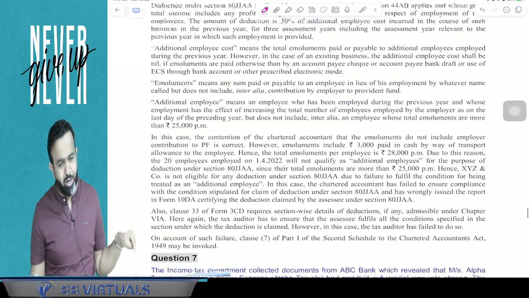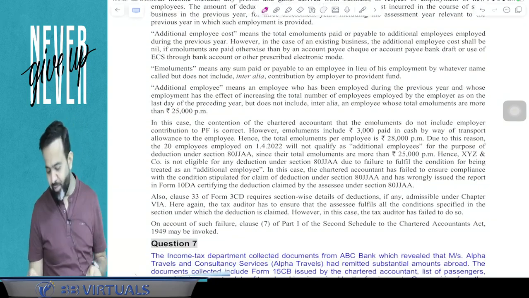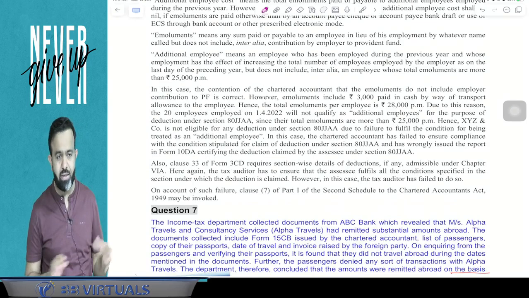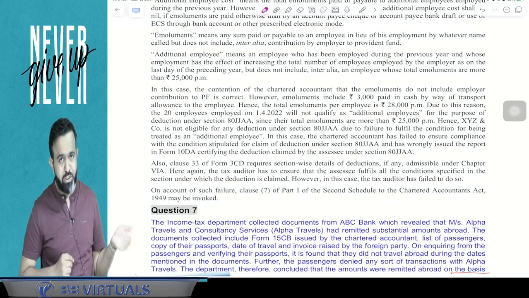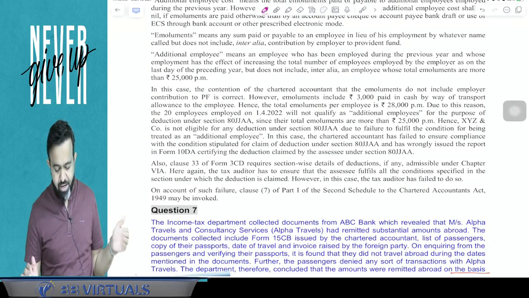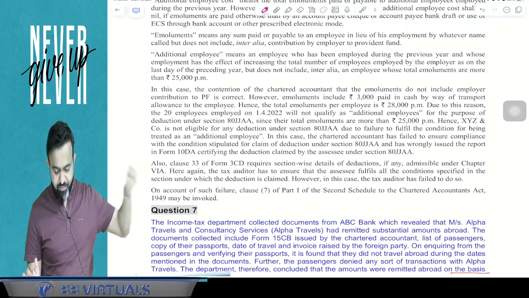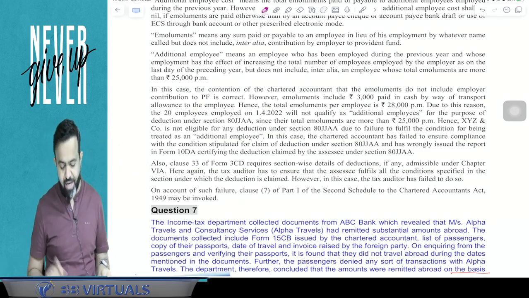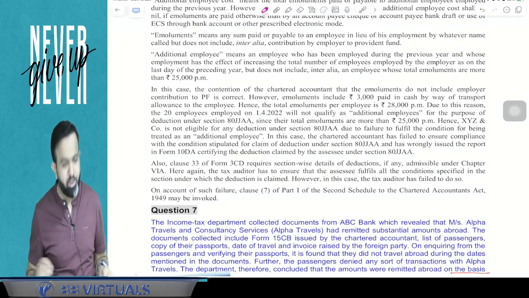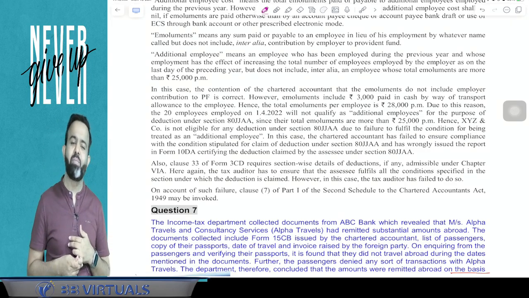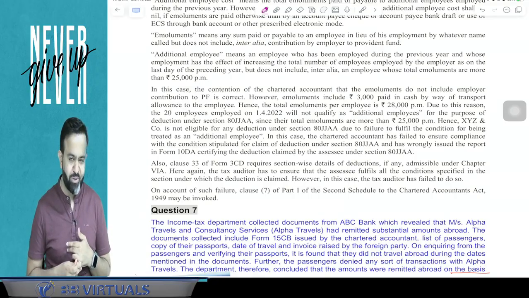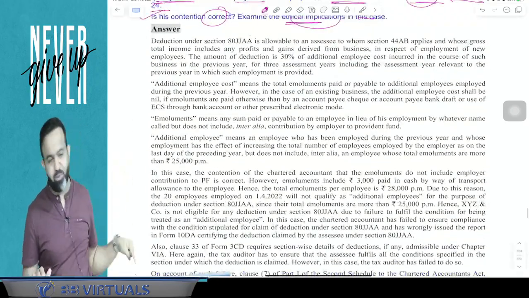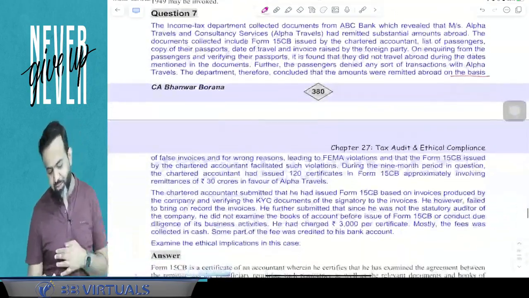And if it is allowed by the chartered accountant, then he will be treated as guilty of professional misconduct. And guys, clause number 7 of Part 1 of the Second Schedule of the Chartered Accountants Act 1949 may be invoked, and the chartered accountant will be treated as guilty. You got my point or not? Yes, just read the answer to this question, and after that just check question number 7.